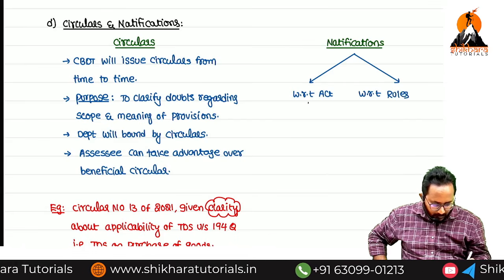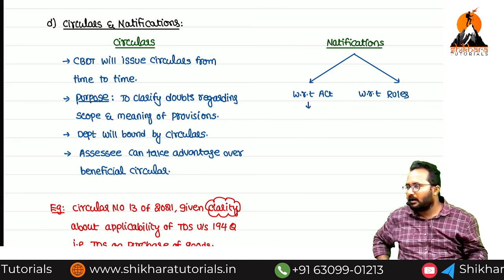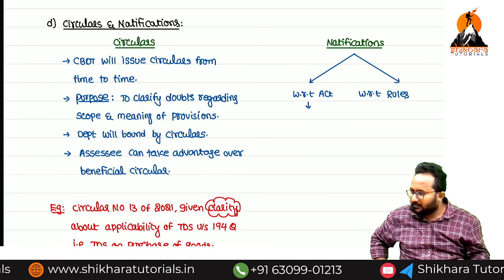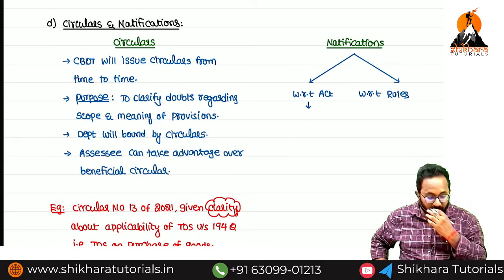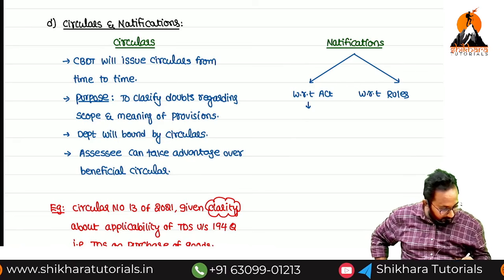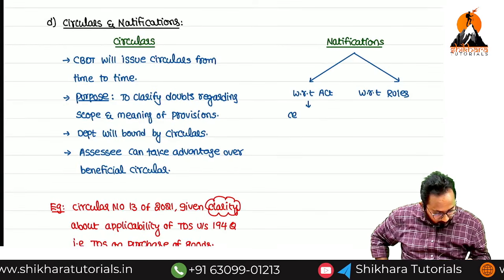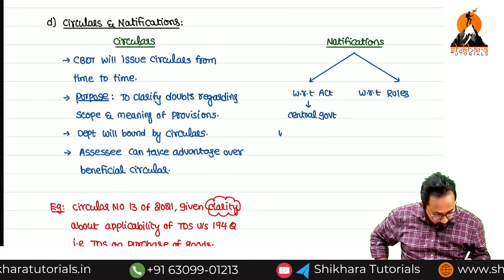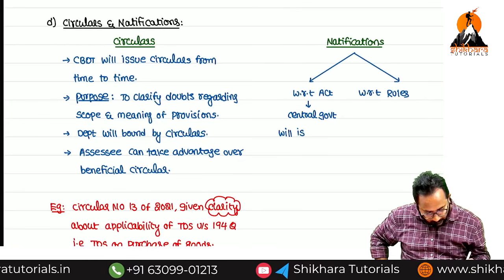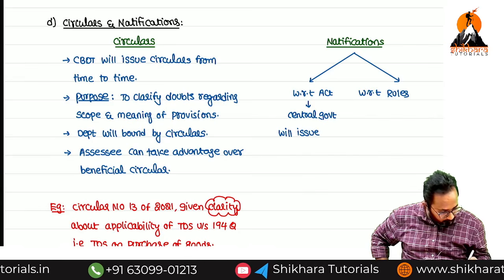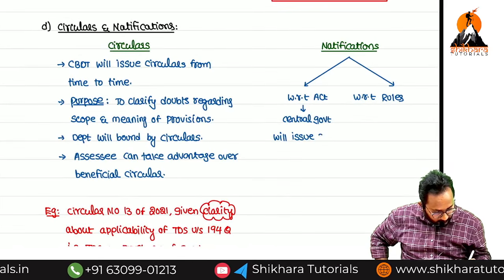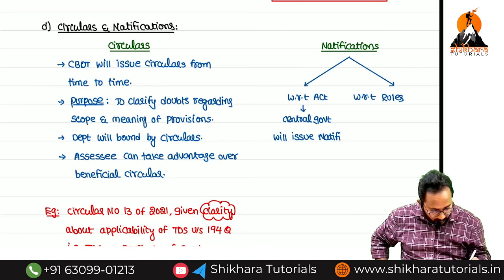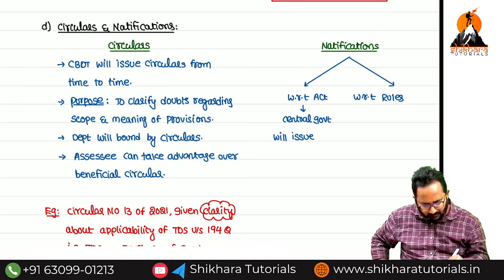Now, the Act is framed by whom, ma? The central government. So the related notifications can also be released by the central government. The central government will issue notifications.